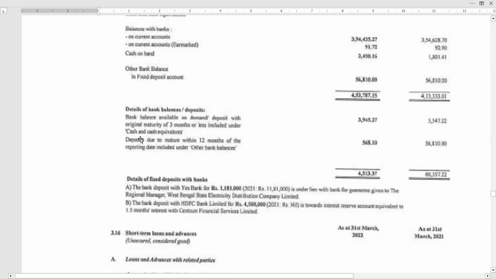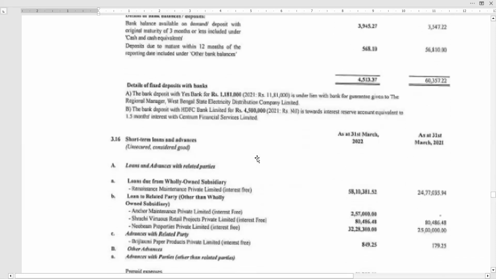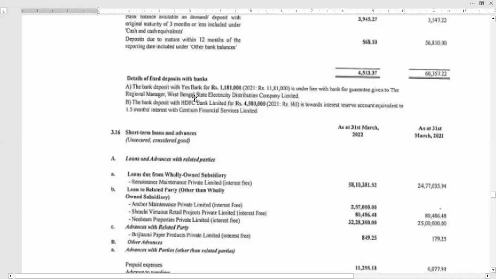You see here, just now we discussed where the deposits are more than 12 months, you have to show it separately. To be very frank with you, I have not shown it in my career. But they have shown it. I felt very nice reading this balance sheet, because it was learning for me also. Next, details of fixed deposits with banks.